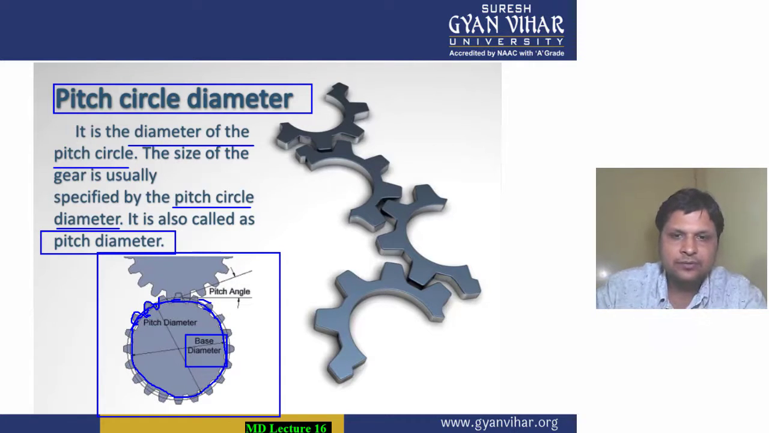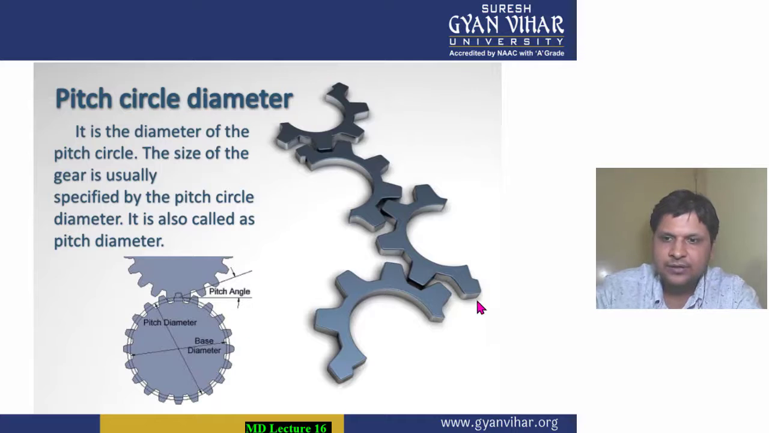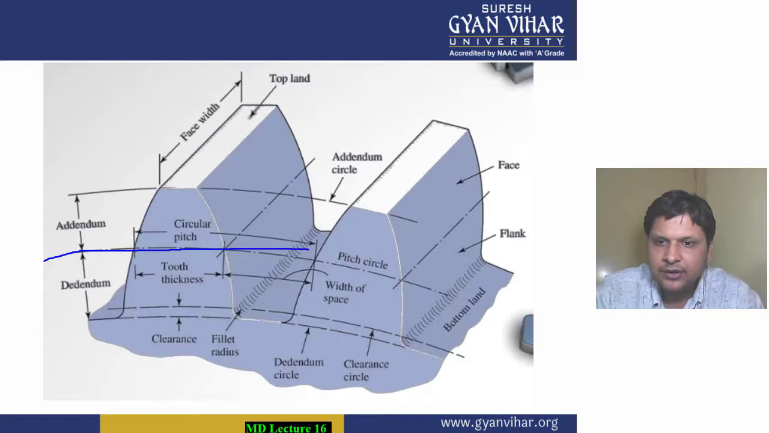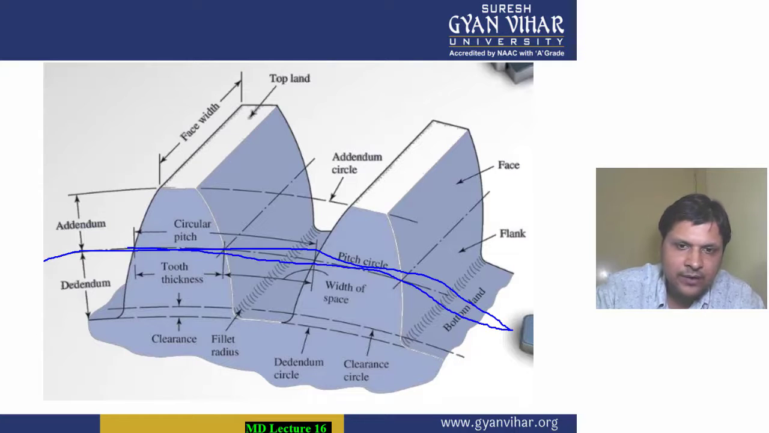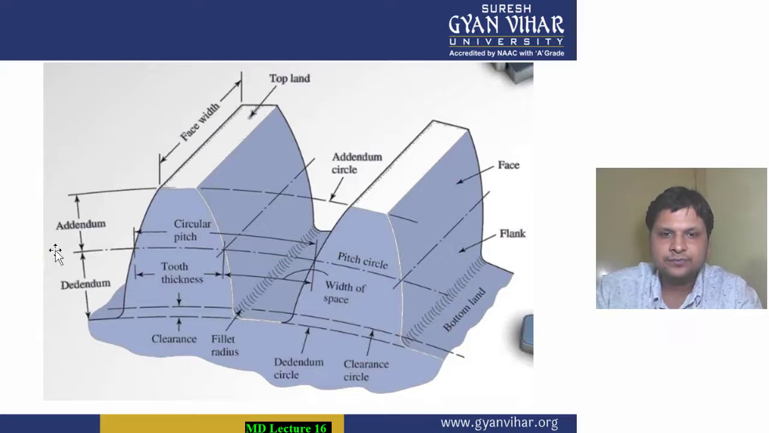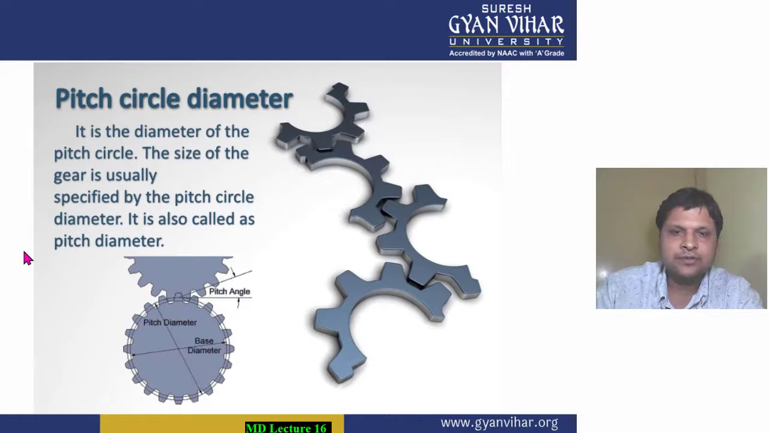All right, students. As you can see in this diagram, I have shown this pitch circle. This is the circle which is known as the pitch circle. It passes through the center of the teeth of the gear. All right. So pitch circle and pitch circle diameter, I hope is now understood to you.